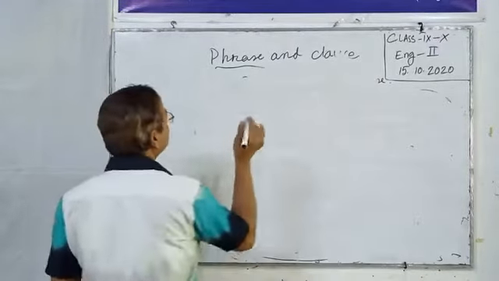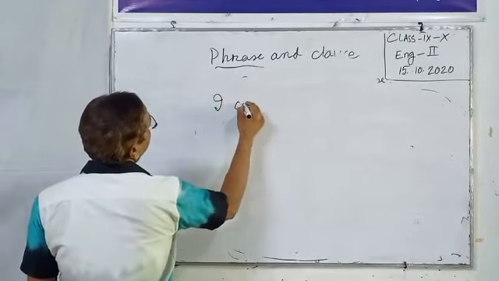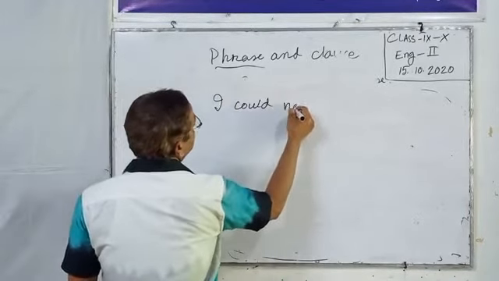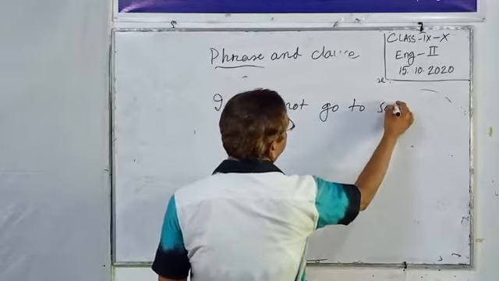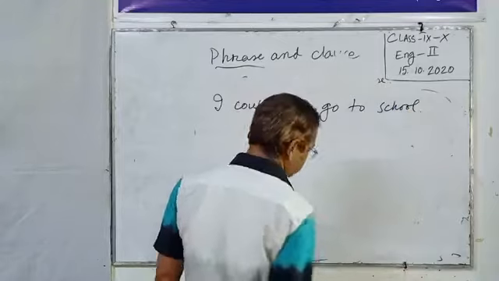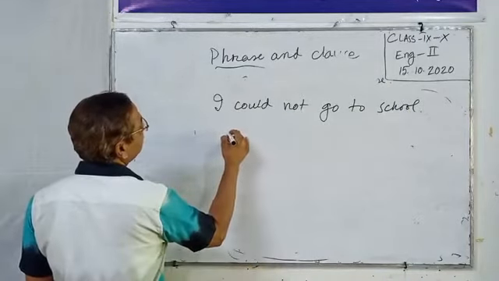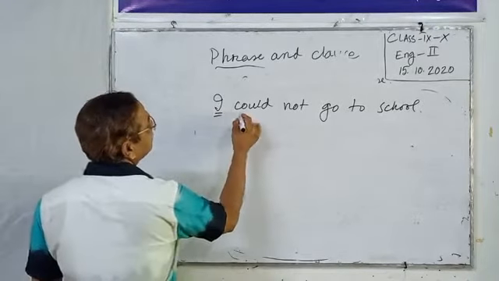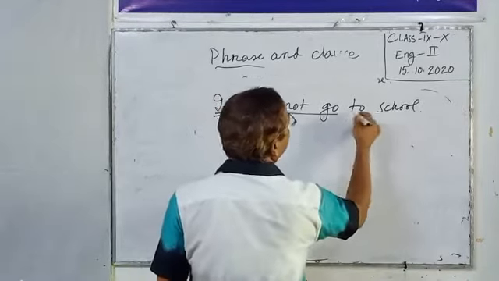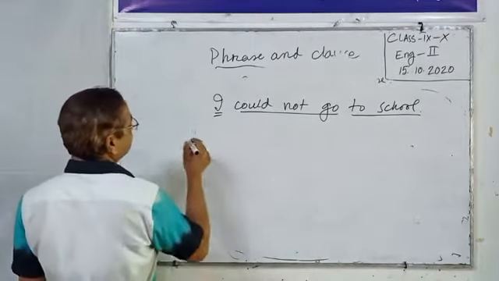Let's look at the board. I could not go to school. Here there is a subject, a verb and an extension.